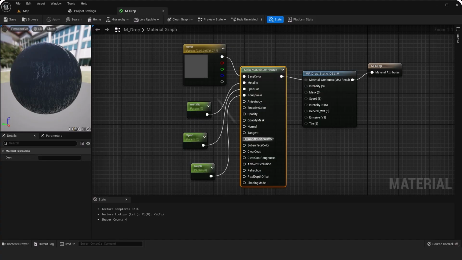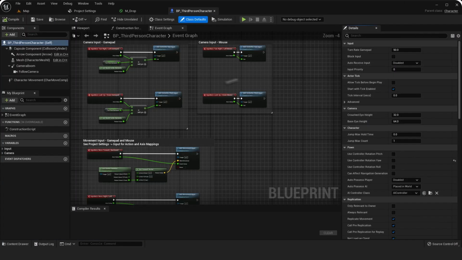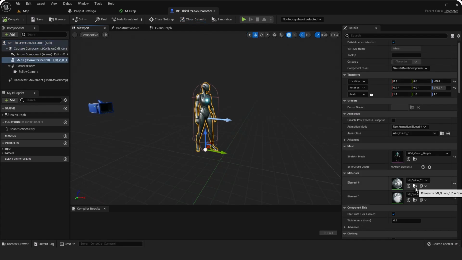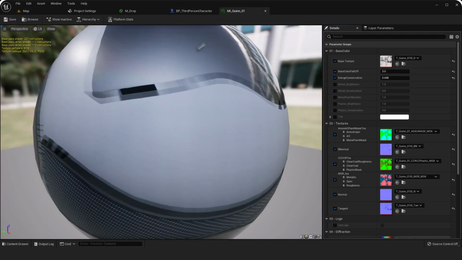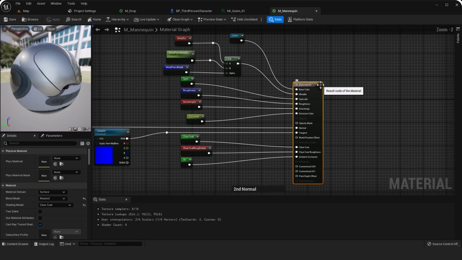Now let's find the character's material in demo folder. Yeah, this is our character. Now, this is our character material instance, but we need the main material from here. We can open that material the instance is using. Yeah, this is it.